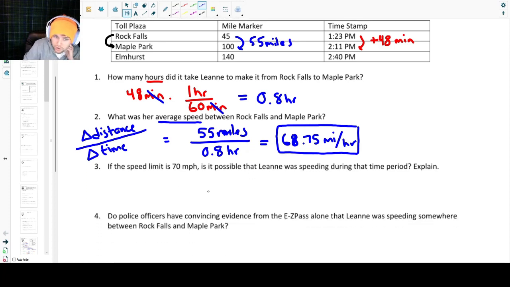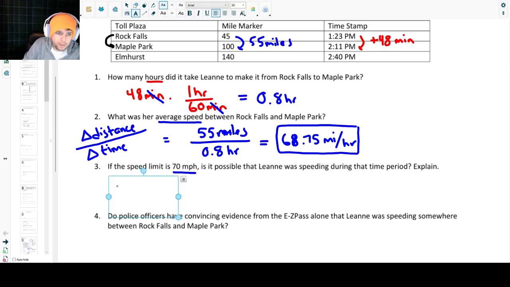Now, question 3, if the speed limit is 70 miles per hour, is it possible that Leanne was speeding during this time period? Please explain. All right. So again, we calculated the average speed. We know that she was going around this speed, but based on the way that averages work, it's possible that during some time she was going faster than this, and sometimes she was going slower than this.